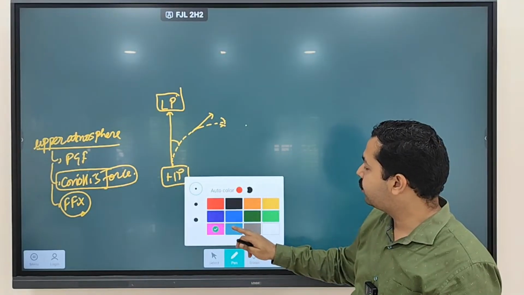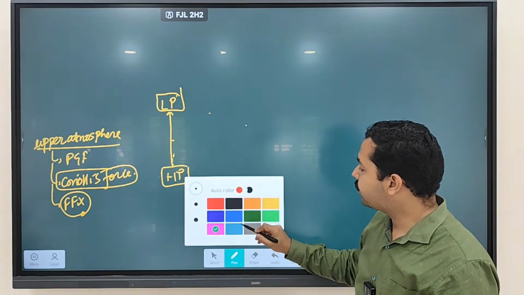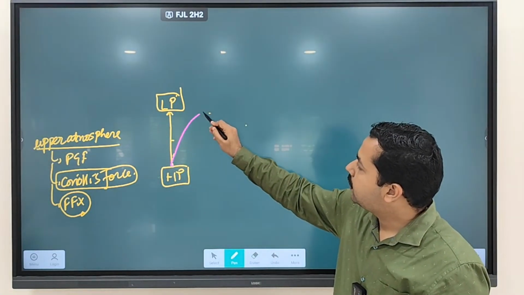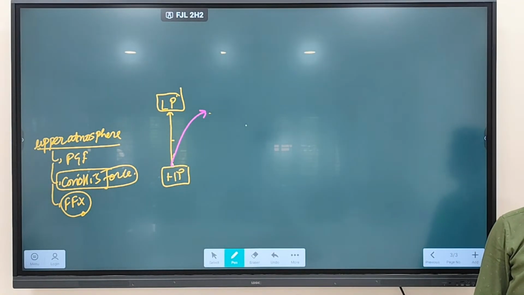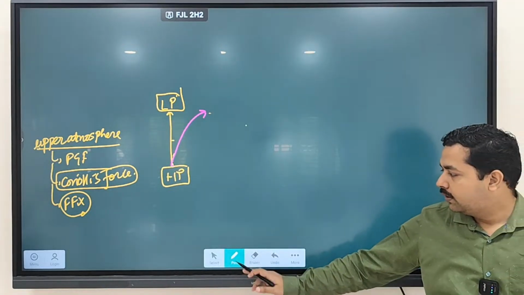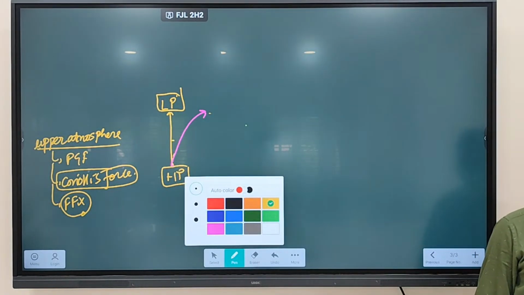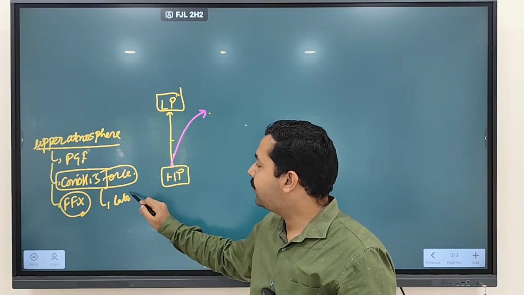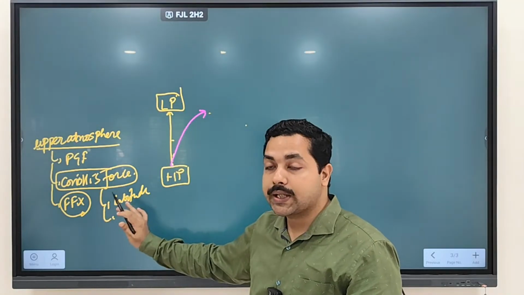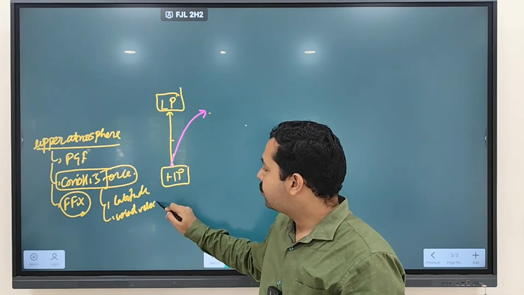This part you have to keep in mind is happening due to the Coriolis force. Due to Coriolis force, wind is being deflected from its original path. Clear? Remember, we discussed Coriolis force depends upon two things. What are the two things on which Coriolis force depends? One is the latitude on which it is acting, and second is wind velocity.